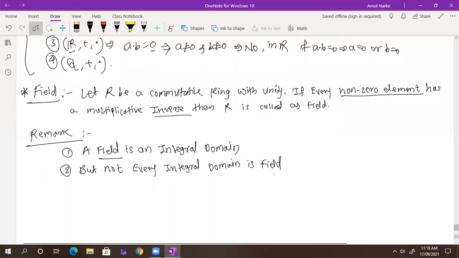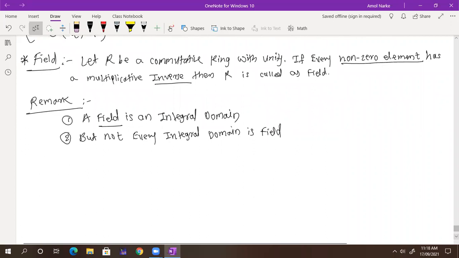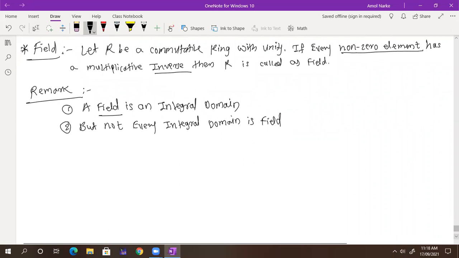So can someone tell me any example of field? Any example? What do you think?